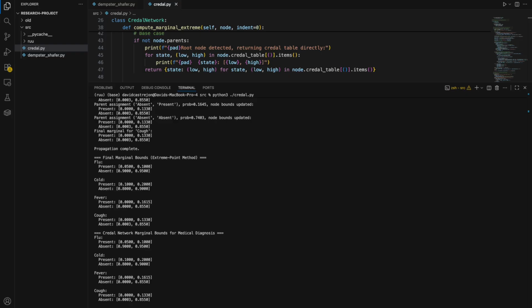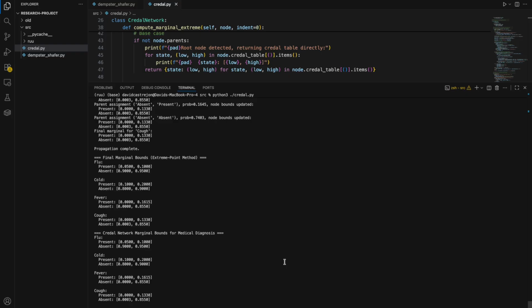In Dempster-Shafer theory, belief and plausibility intervals incorporate partial support and conflict, while the Credal networks provide a guaranteed probability bound that encompasses all the distributions consistent with the specified intervals. The magnitude and symmetry of the intervals differ between the frameworks too. In this network, the Dempster-Shafer interval for child nodes remain narrow, likely due to low residual ignorance. This also shows a minimal conflict in the available evidence.